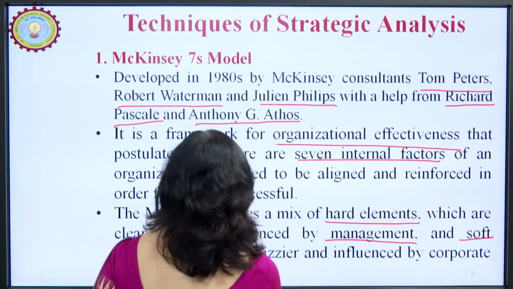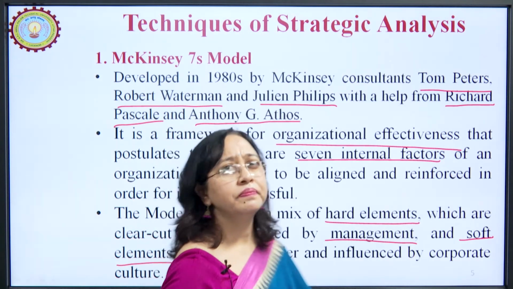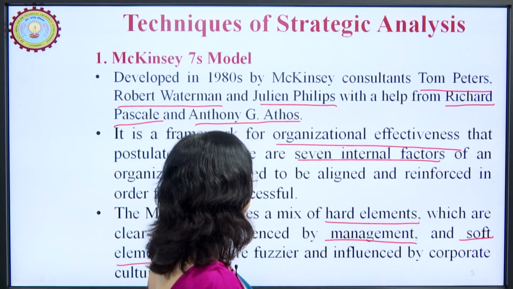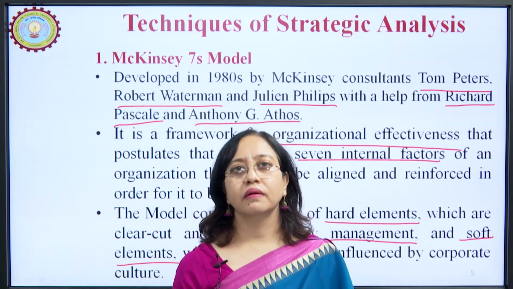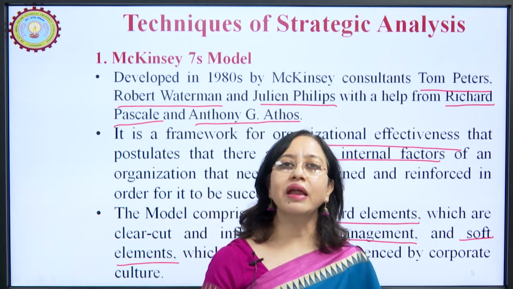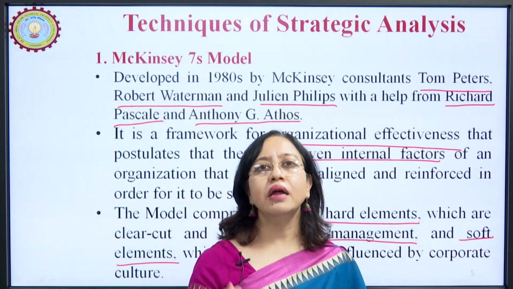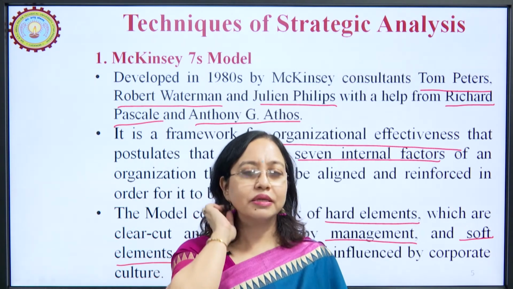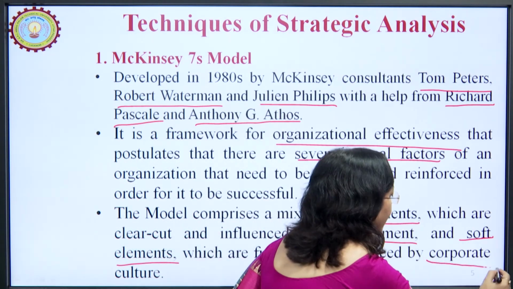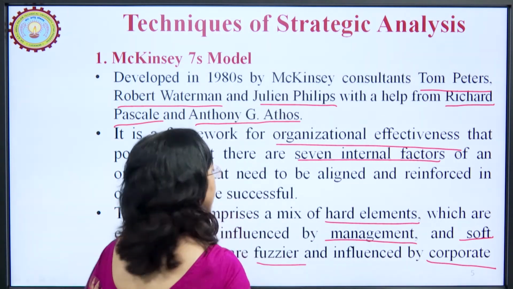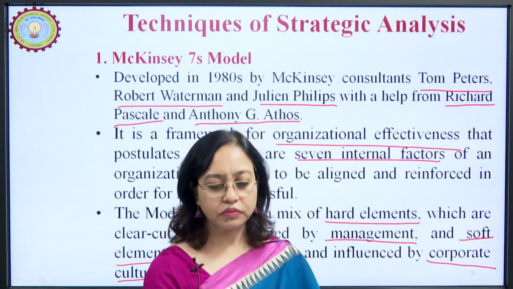The second set of factors are the soft elements, which are fuzzier, meaning thereby not very clear. You cannot define them very clearly. They may be different in different people's perceptions, and they are influenced by corporate culture, the culture of the organization.